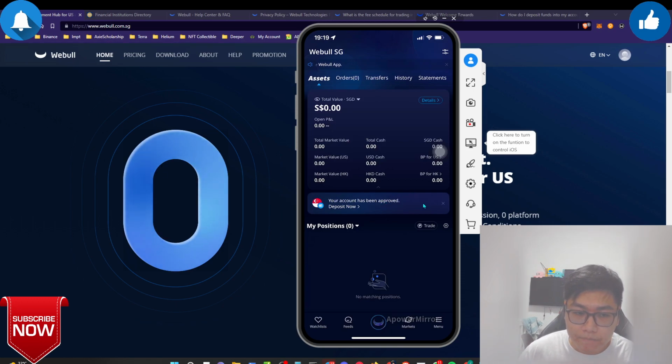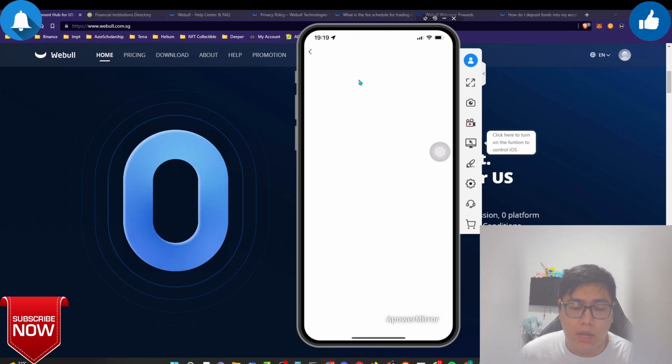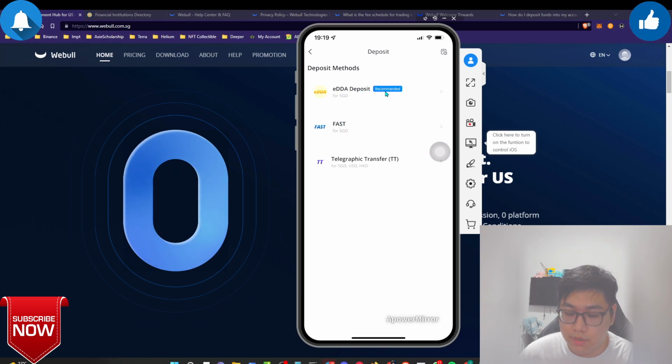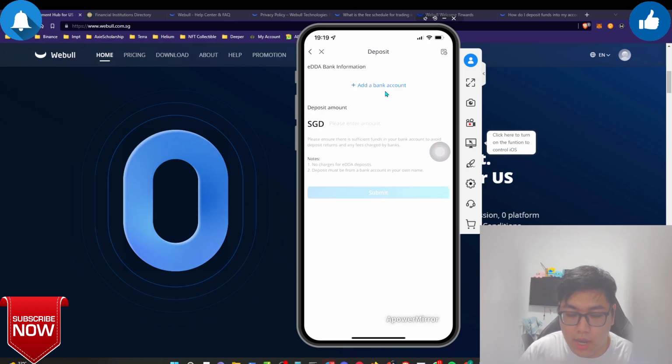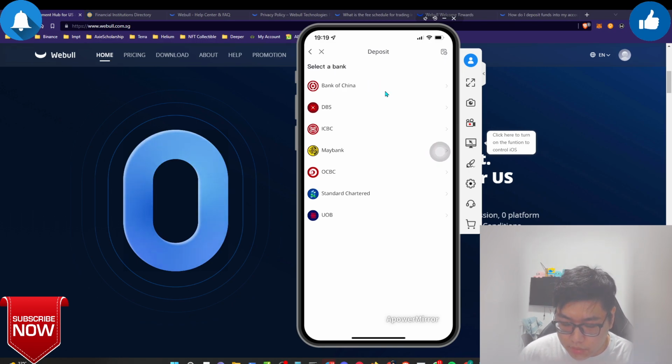Once you have done it, just click on deposit now, and over here it is going to prompt the fast, the telegraphic, and this is the EDDA that is recommended. If you click on it itself, it's going to tell you to add a bank account. So let's see what they support. These are the existing banks that they are supporting, basically UOB, OCBC, Standard Chartered, Maybank, ICBC, DBS, and Bank of China. Once you have clicked on whatever option, just log into your own personal account, and from there it is going to link up.